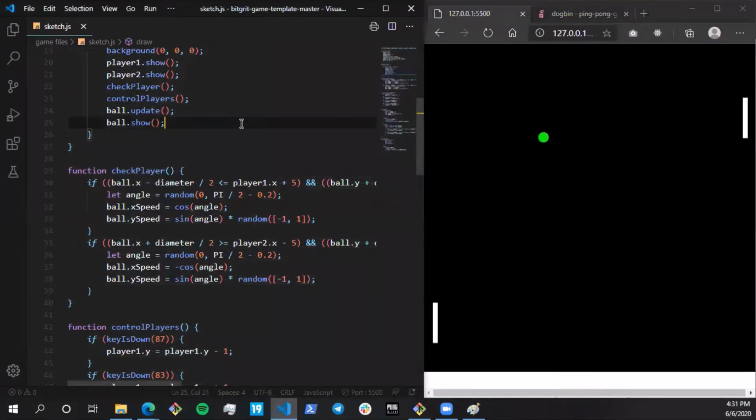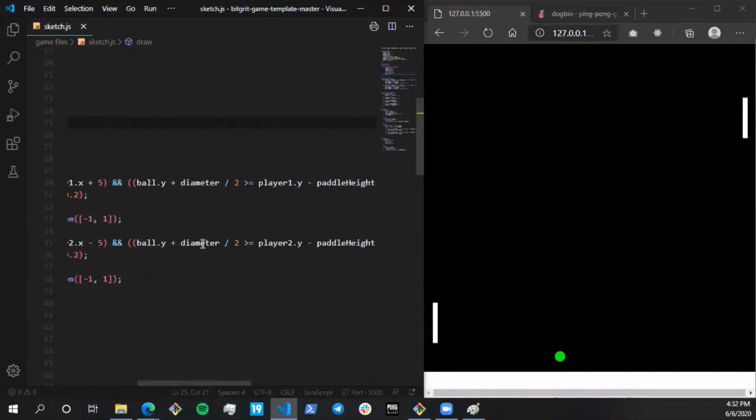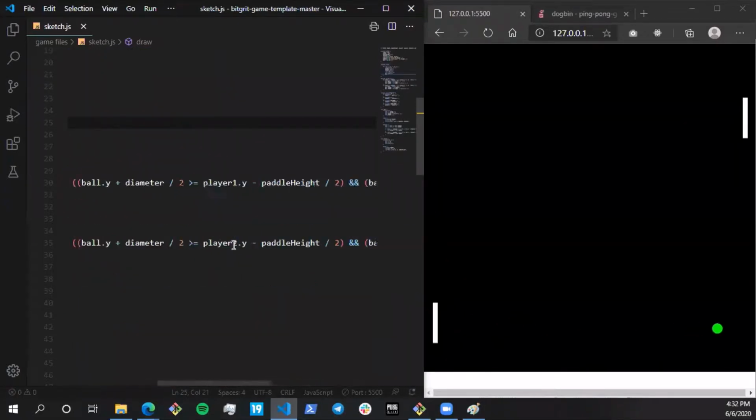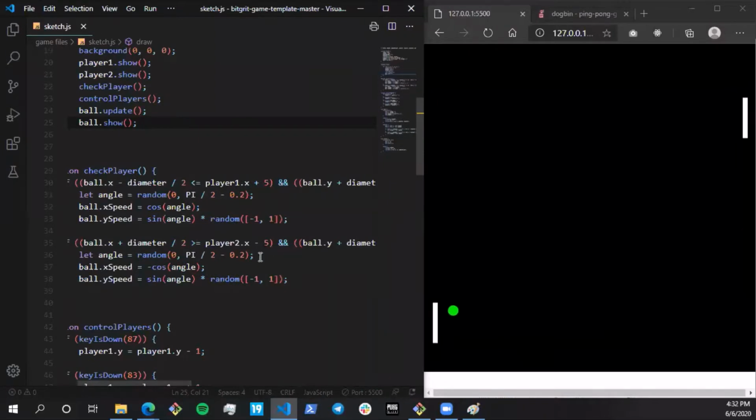Any doubts till now? Only the last thing is left. We just have to detect if the ball is not hitting the paddle, and then we can update the score. Does anyone have any doubts? Our last function is going to be very simple. Since we have written this huge complex logic, we just have to make a couple of changes. Right now it's checking if the ball is between the paddle or not. We just have to negate that condition and make the reverse of it: if it is not between the paddle.